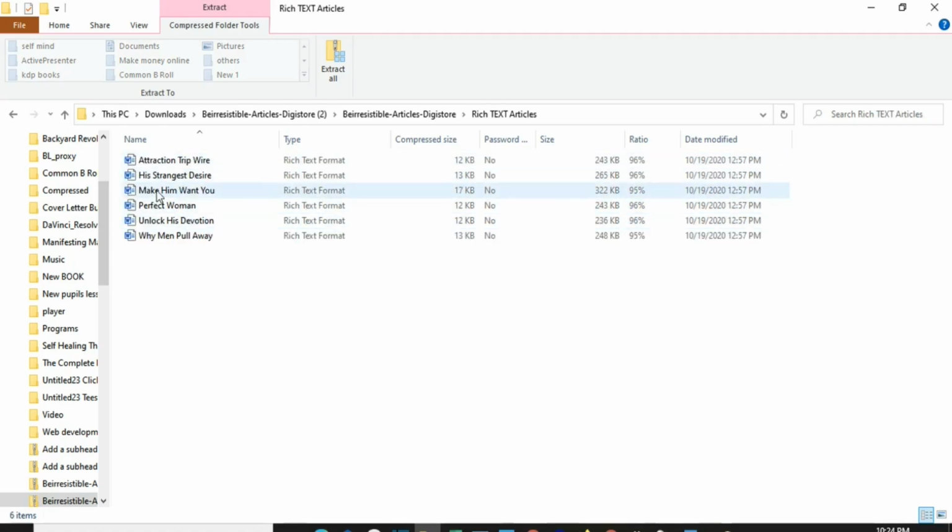As you open it, you can see that they have about 6 articles that you can use to promote the product. So you can go with the first one, second one, third one, fourth one, fifth one, or the 6th one. It depends on which one you like. You can also use all these articles and publish them at different times to promote the product. In this video, I'm just going to use the second one, His Strangest Desire. So you are going to open this article, then you can use it to promote the product.